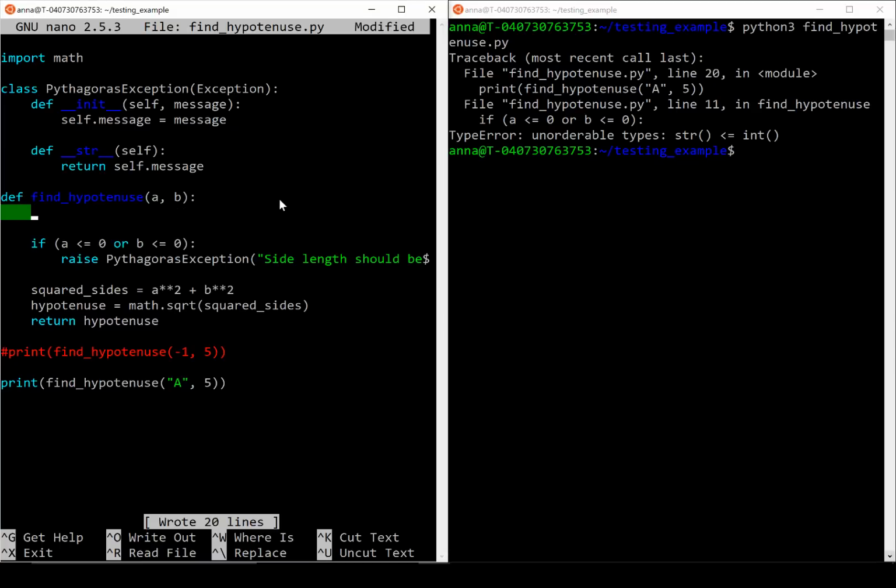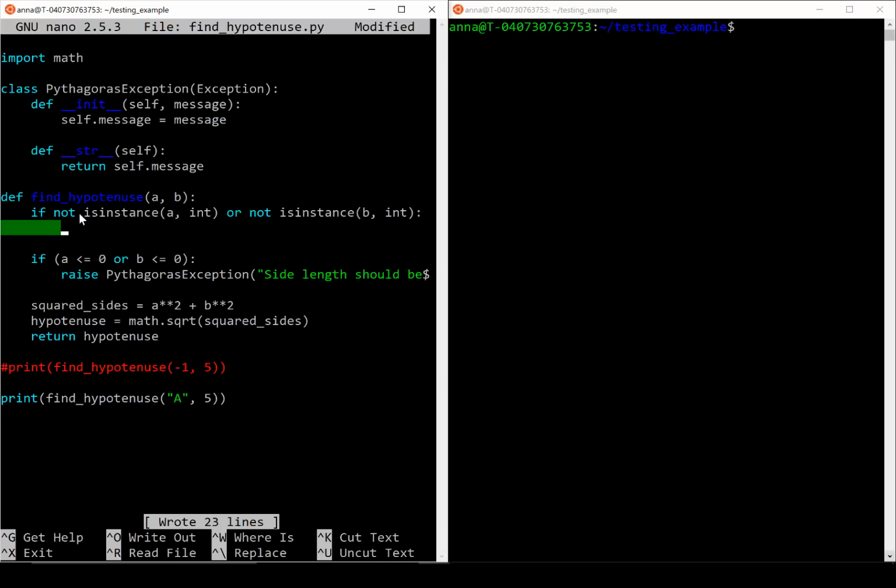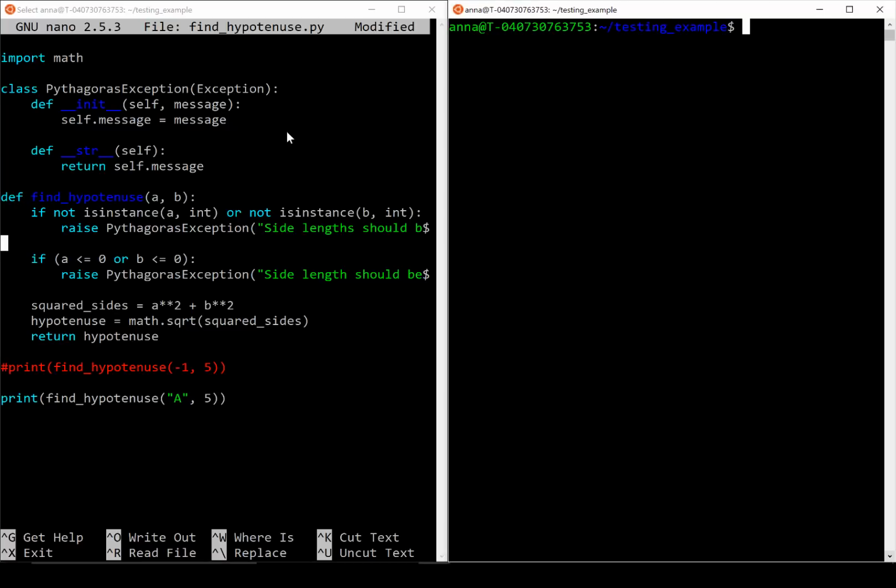So let's add another condition to make sure that the inputs are both numbers. I've added a condition checking that both inputs are ints. If they're not, I want to raise a Pythagoras exception. And in this case, I'm going to print a message saying side length should be number. Great, so that's how you write a custom exception and how you can raise your own custom exceptions.